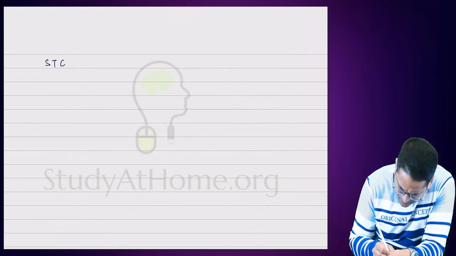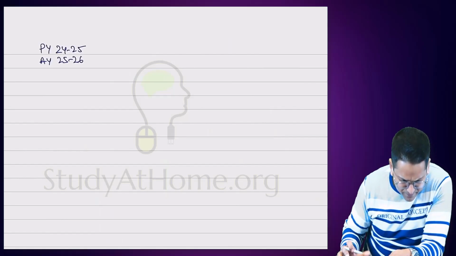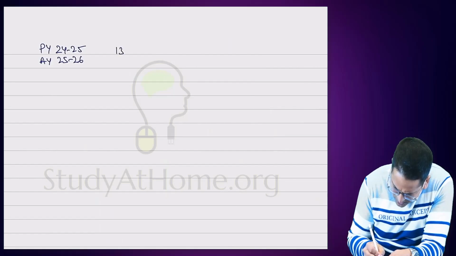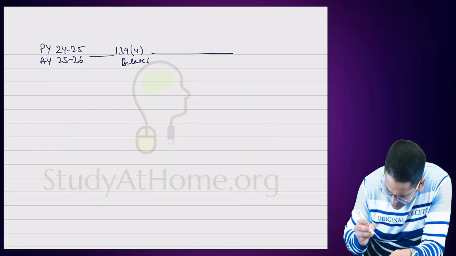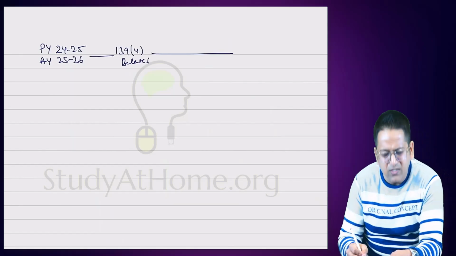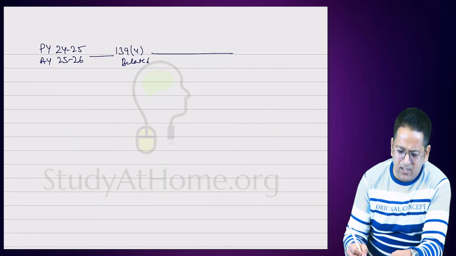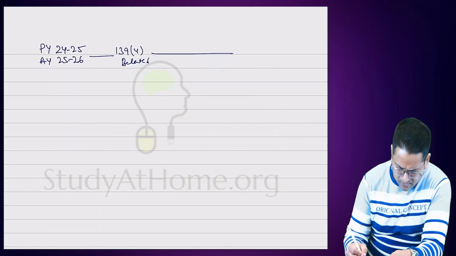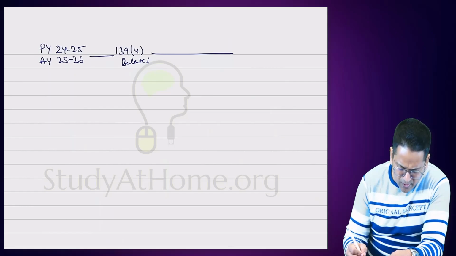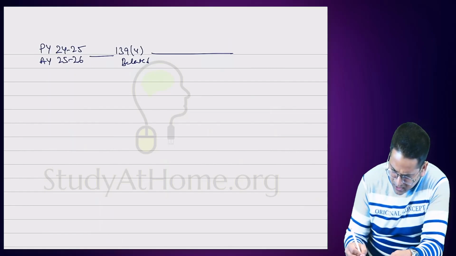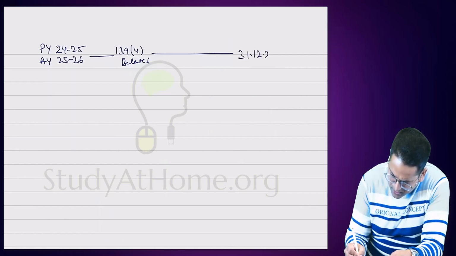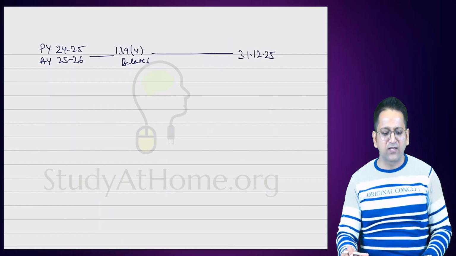Previous year 24-25, that is assessment year 25-26. 139(4) is the belated return. Until when can it be filed, students? Tell me. 9 months from the end of the previous year. The previous year ended on 31st March. 9 months from then it will be 31st December 2025. This is the date. Until here you can file a belated return.